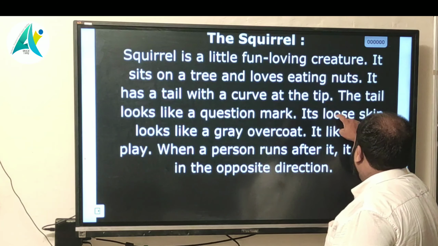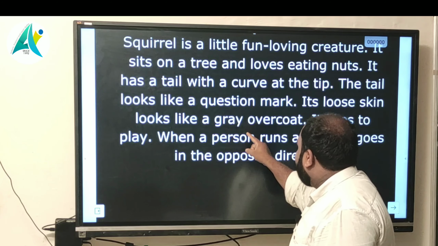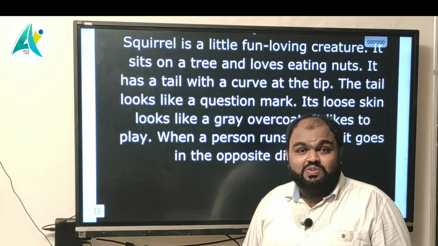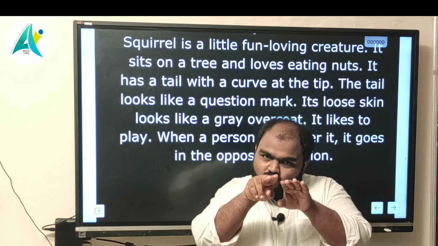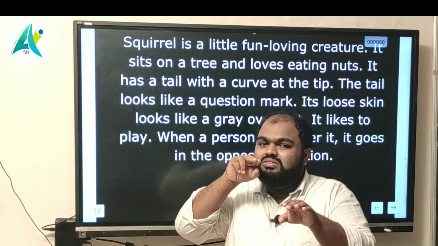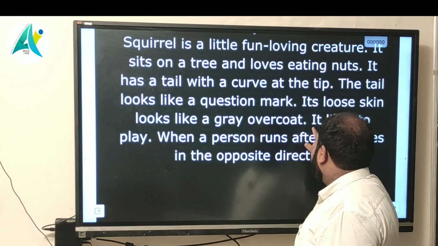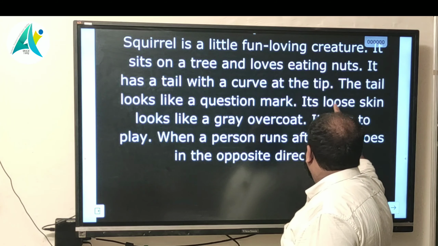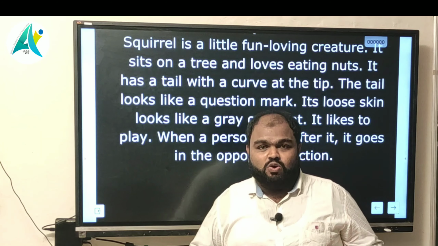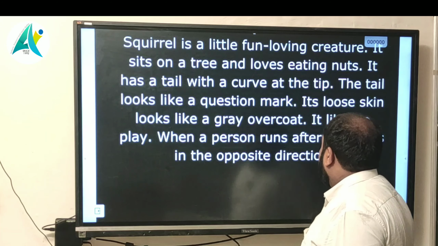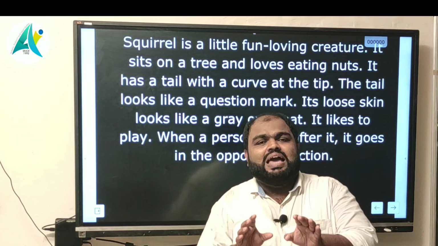The next point, its loose skin looks like a gray overcoat. We know that if we see a squirrel, we can look thoroughly, we can look very deeply. That time we can identify its tail, its skin. Its skin looks like a gray overcoat. Gray is a color, a gray overcoat on its body. And it likes to play. Every time it likes to play.